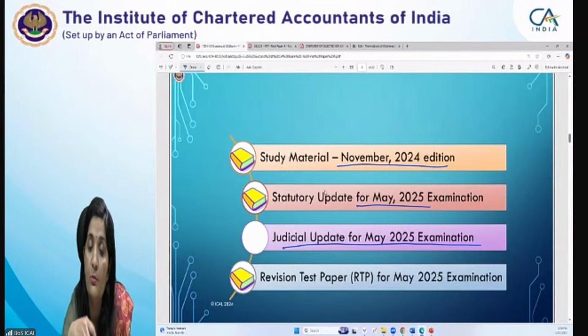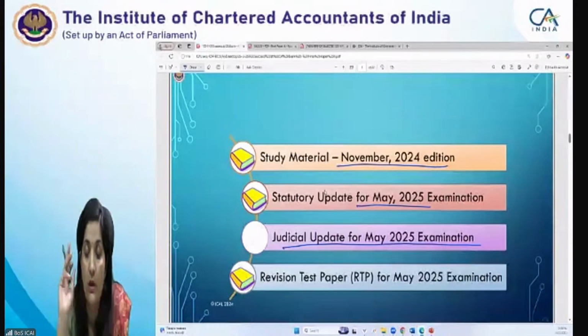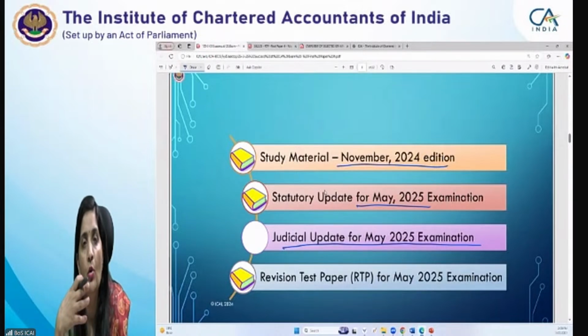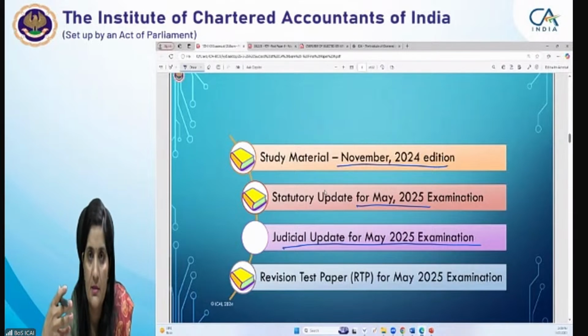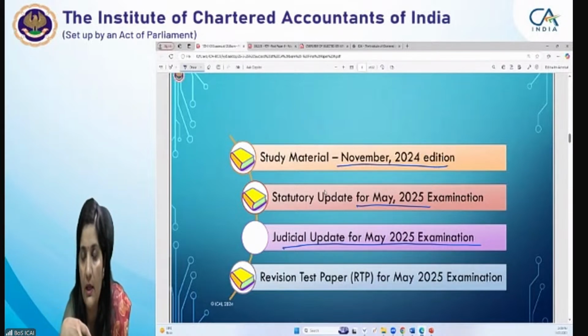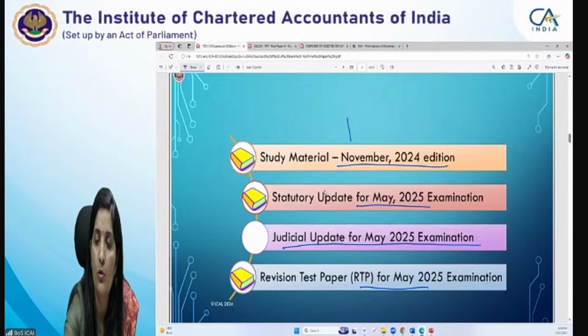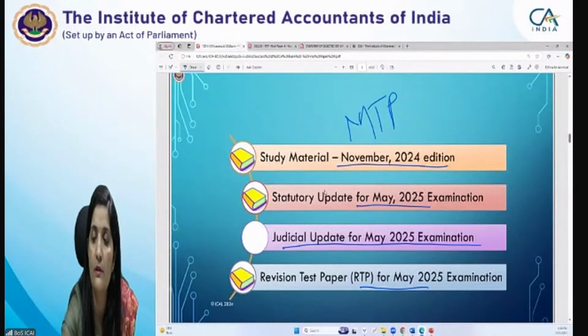So apart from the study material, stat update and judicial update, what else? The Revisionary Test Paper. We also come out with the RTP to revise the concepts. This time the main focus of the RTP is to make you understand how to apply the amendments. So please go through the RTP. It covers things based on the amendments, and its main emphasis is to cover the amendments specifically. Apart from that, I have not mentioned the MTP booklet. This time we are also coming out with the MTP booklet.